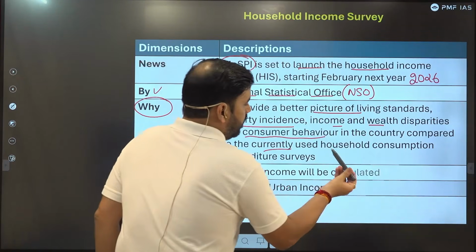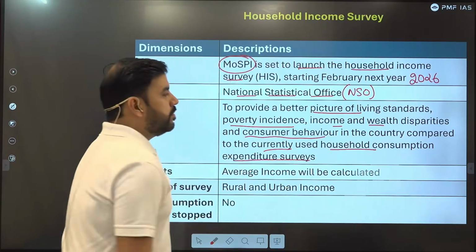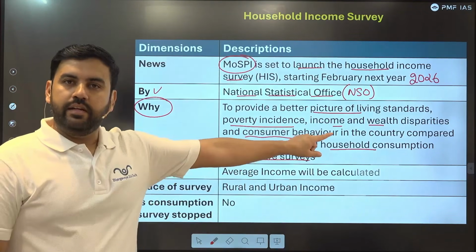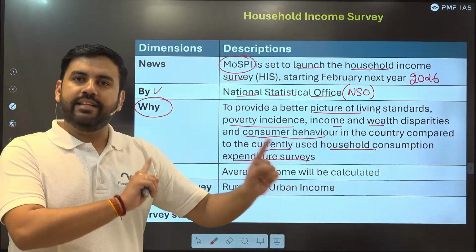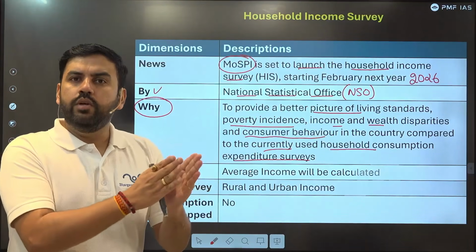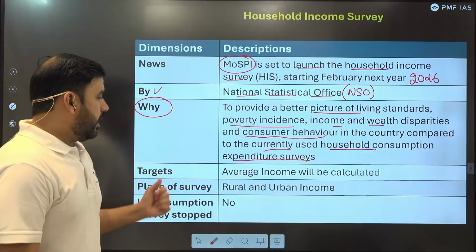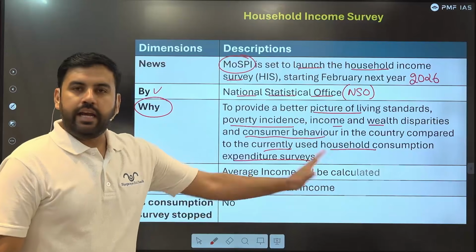The currently used household consumption expenditure survey will help us to compare income with consumption, so that Y, S and C, that comparison I've already discussed, will help you identify what loopholes and limitations need to be covered up. Now, targets: average income will be calculated.